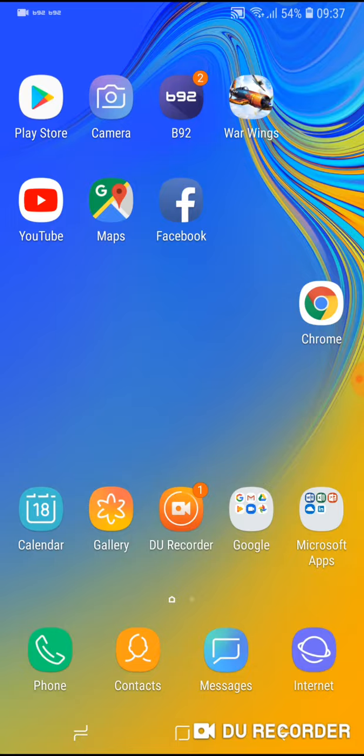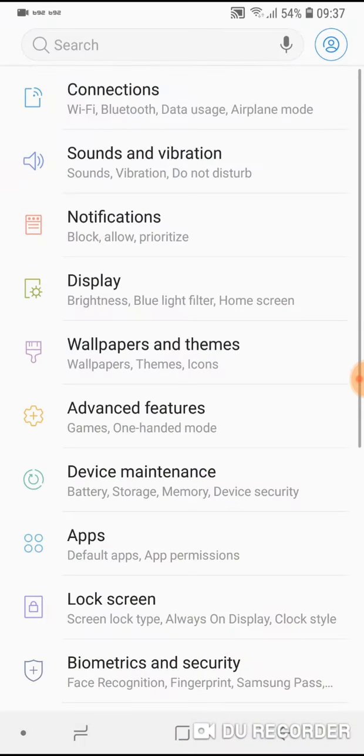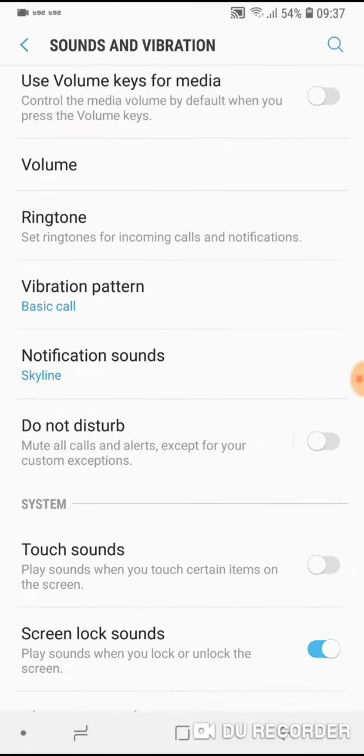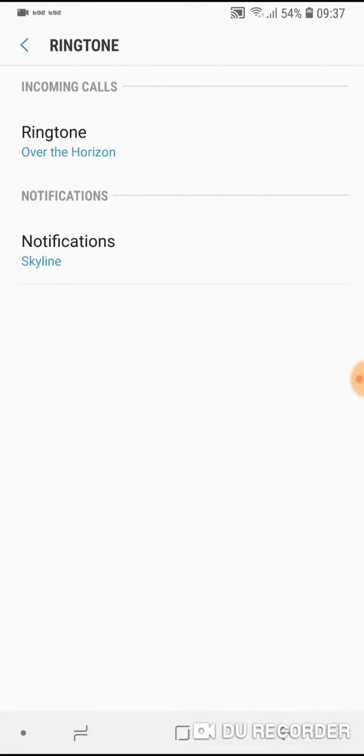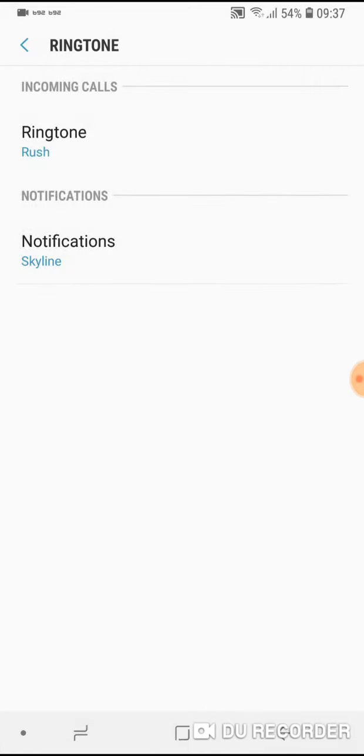Now I will show you how to set up your ringing sound and notification sound. What you have to do: first you have to go to settings. Now find and choose sound and vibration, tap on it. Now when you see ringtone, press ringtone, and here it is. For incoming calls, click ringtone and choose which sound you want to hear when you receive a call.